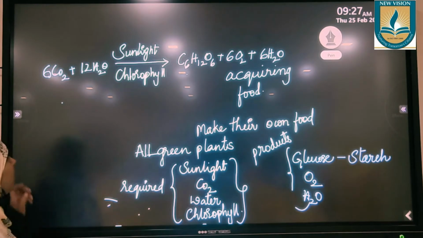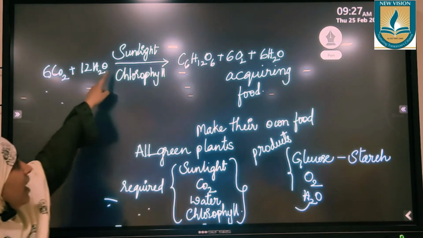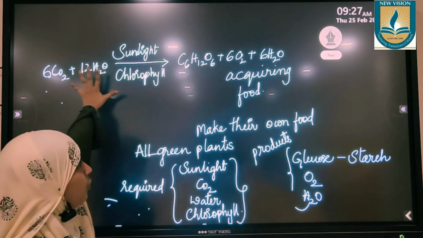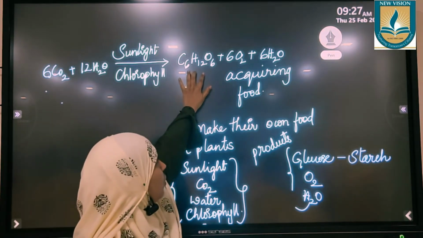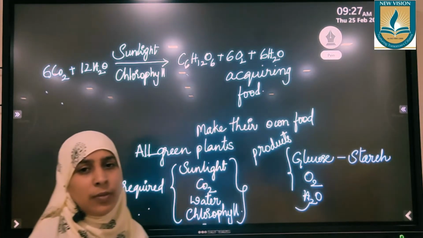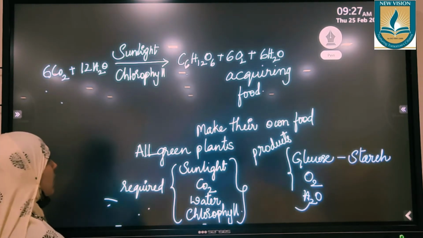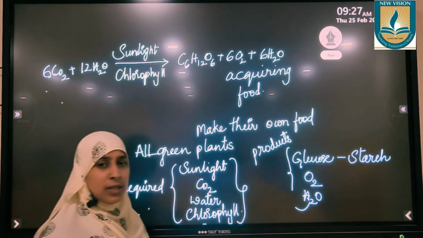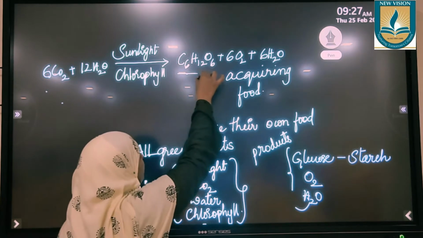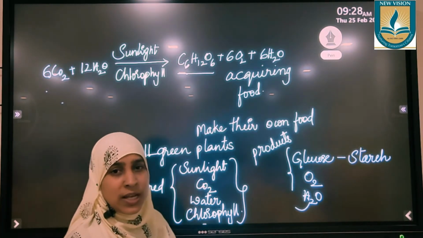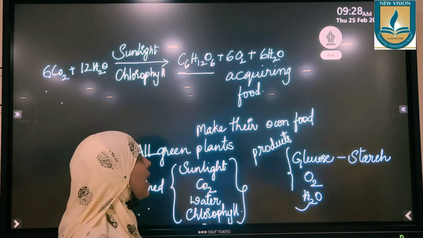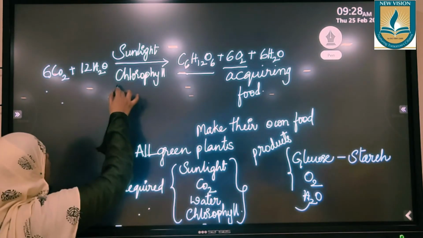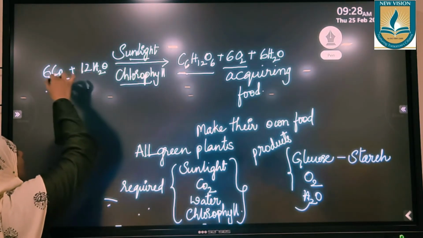So what are the molecules that are required? Carbon dioxide, sunlight, chlorophyll and water. These four things are required. What are the products obtained? Glucose, oxygen, water. So this can be proved by some experiments. We'll see how. There is an experiment to prove that starch is produced as a result of photosynthesis, and oxygen is produced as a result of photosynthesis, and that chlorophyll and sunlight are required for photosynthesis as well as carbon dioxide.